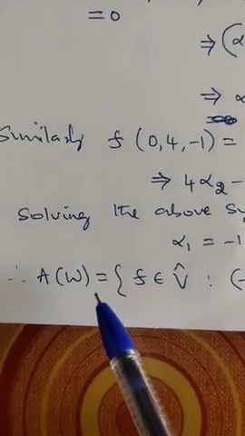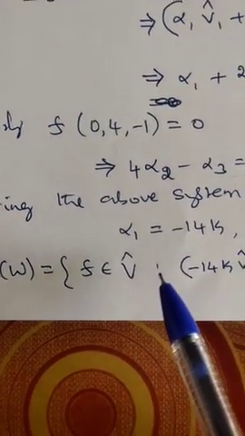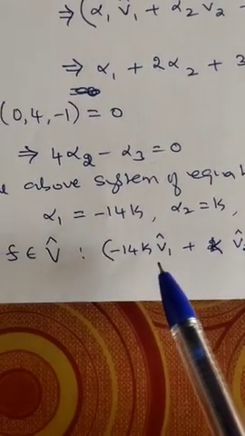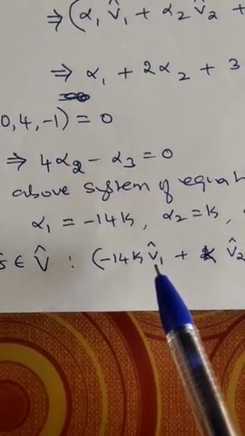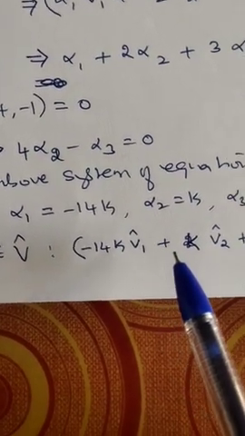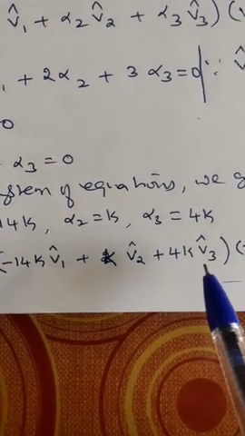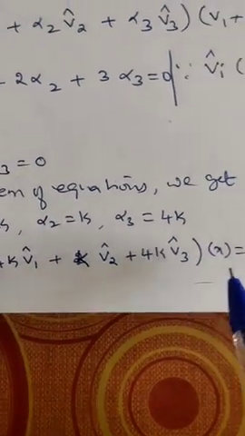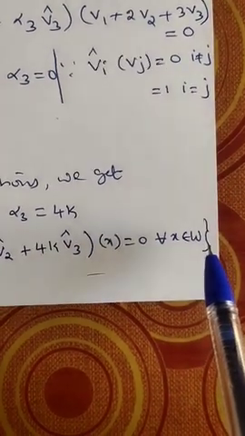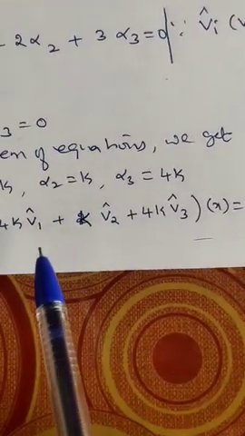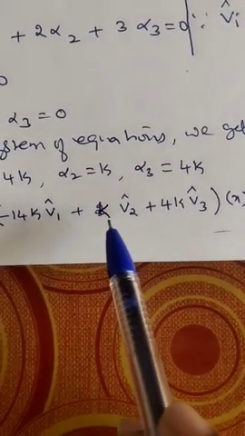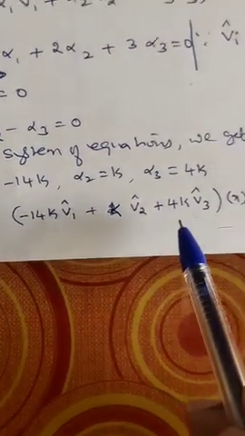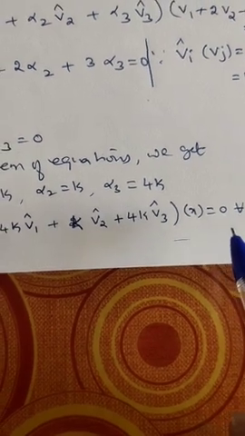Therefore, E of W contains the set of all functionals F belonging to V cap such that F is minus 14k times V1 cap plus k times V2 cap plus 4k times V3 cap, and F of X is equal to 0 for every X belonging to W. Because k may be any value, E of W contains those functions having this property. This is the E of W. Okay, understand this?